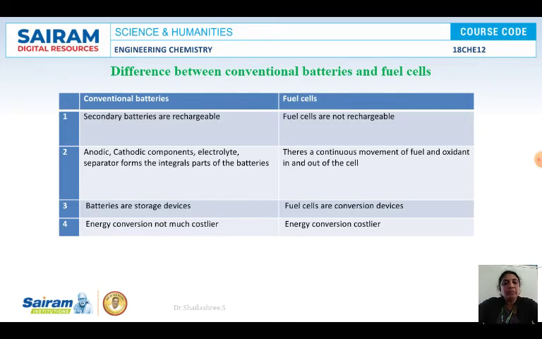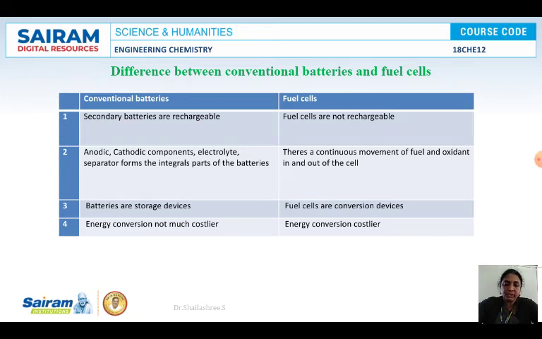Next is an important thing. The question asked will be: what are fuel cells, what are the advantages, and in what way do they differ from the conventional batteries? It is a 7 marks question, friends. What are fuel cells? Definition, 2 marks. How they differ from the conventional batteries, 3 marks. And what are the advantages of the fuel cell?